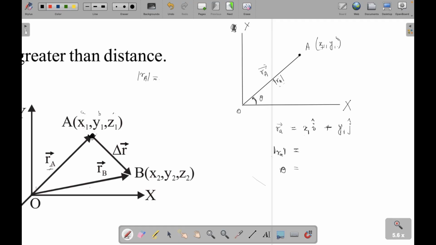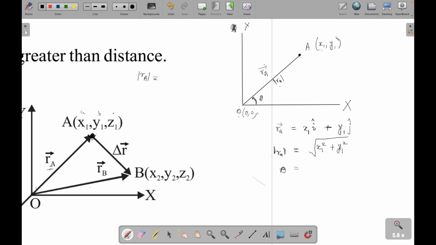See, you have to just calculate the distance between A and O. Your A is x1, y1. What is the coordinate of O? 0, 0. Right, so the distance between these two will be root over x1 minus 0 whole square, which is x1 whole square, plus y1 minus 0 whole square, which is y1 whole square. This is the magnitude of this position vector.